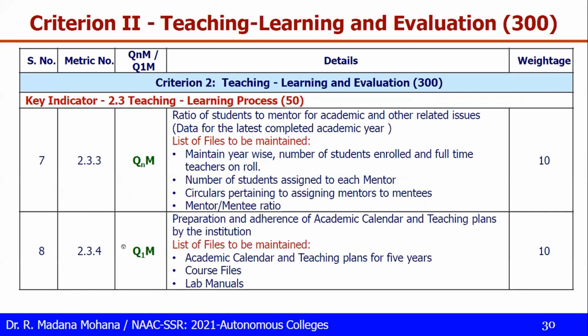Then 2.3.4, preparation and adherence to academic calendar and teaching plans by the institution. This is qualitative. We have to maintain all academic calendars and our teaching plans for our courses. For this, we have to maintain course files and lab manuals, and their day-wise execution plans. All supporting documents we have to produce here.